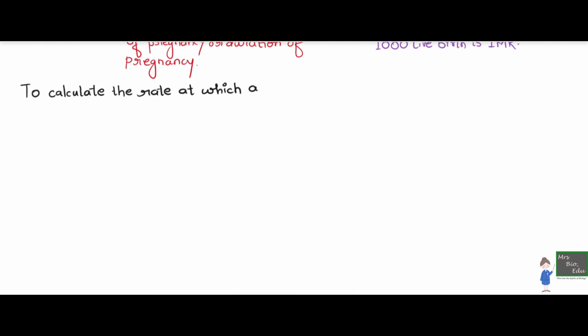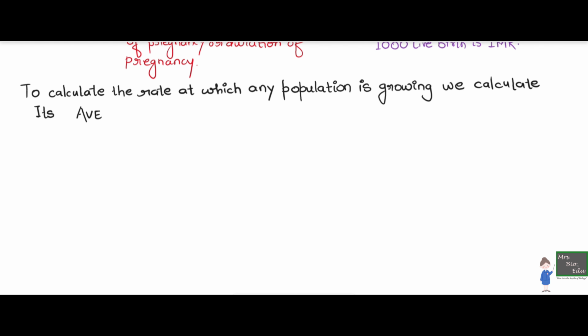If we want to calculate for any population the rate at which it is growing, I want to know how fast it is growing, what the rate actually is per unit time. So we calculate it by something called its average annual growth rate. Average annual growth rate means it is an average value, so it will be calculated per year.